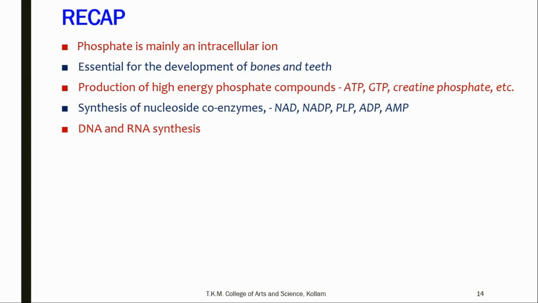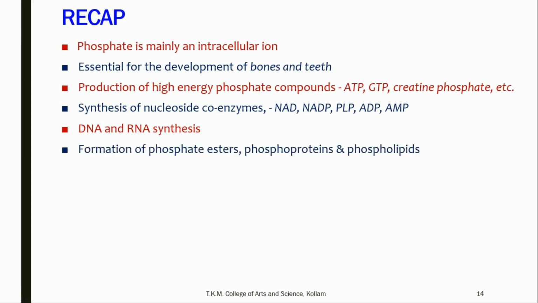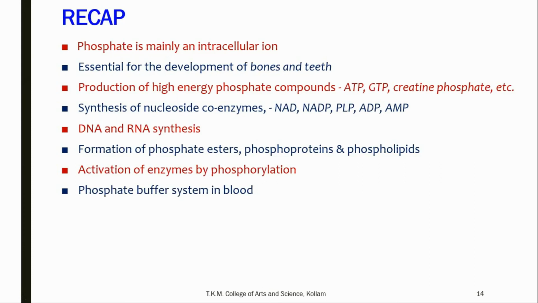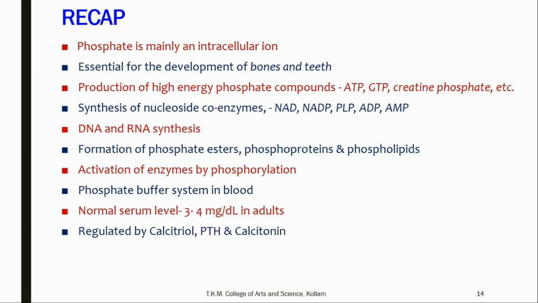It is essential for the synthesis of DNA and RNA. It is essential for the formation of phosphate esters, phosphoproteins, and phospholipids. Activation of enzymes sometimes needs phosphorylation reaction. It plays a very crucial role as phosphate buffer in blood, and the normal serum level in adults is 3 to 4 milligram per deciliter.